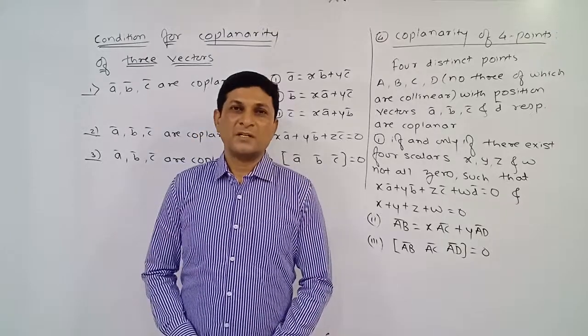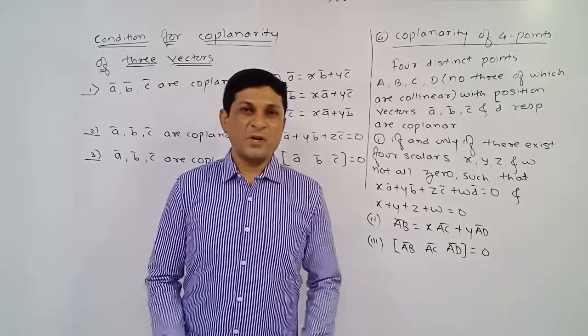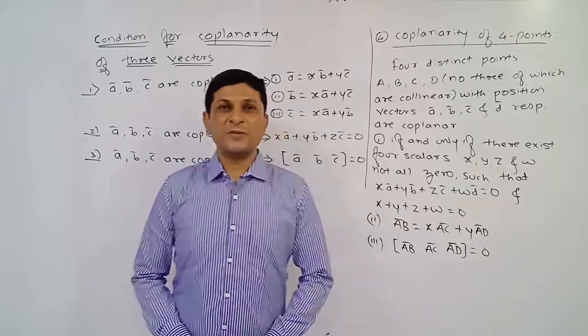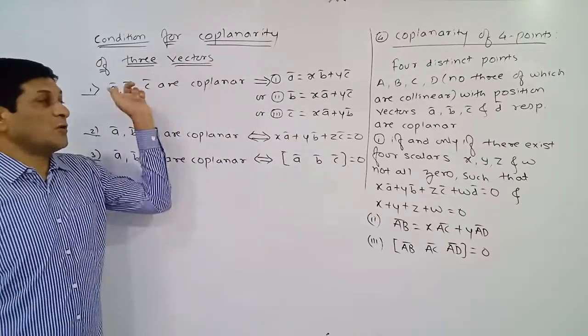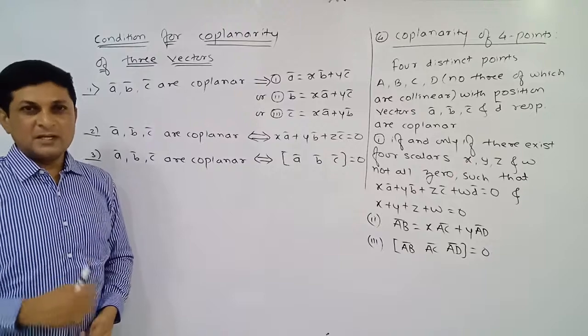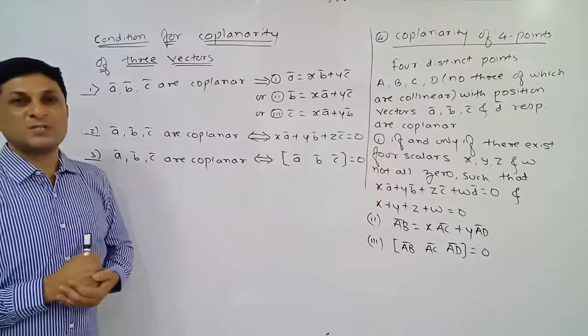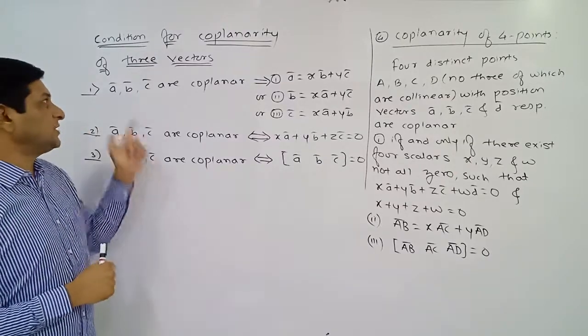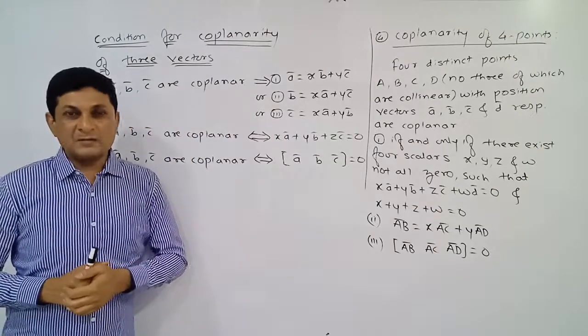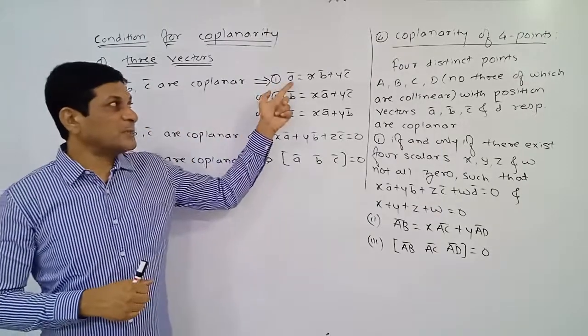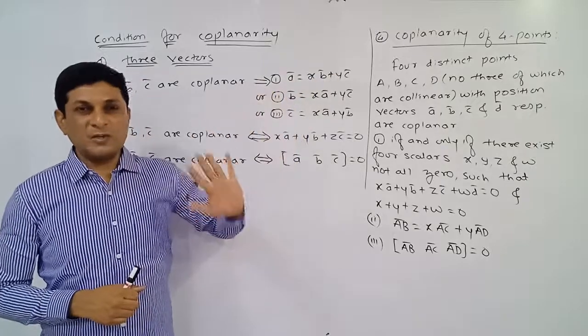Hello friends, today we are discussing a very important condition to show that three vectors are coplanar, which is also called the condition for coplanarity of three vectors. In linear combination we have proved some theorems, and one of the theorems says that if a bar, b bar, c bar are coplanar vectors, at that time one vector can be expressed by a linear combination of the other two vectors.